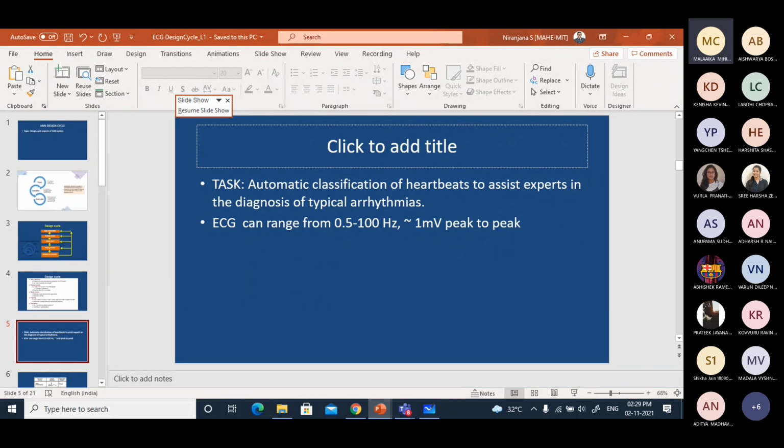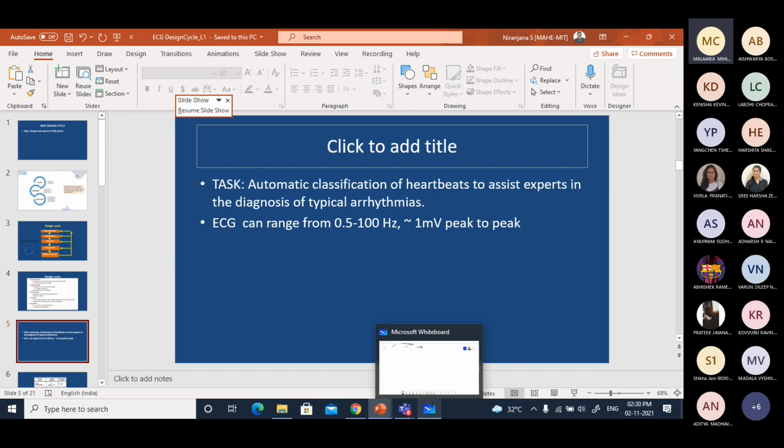Coming to one of the examples here, I'm also taking some example of ECG today, that is why. So you can even listen to their talk so that you will get some basics of ECG. I think you studied it in your topics of interest in other subjects like signal processing and so on. So I will not talk much on that.